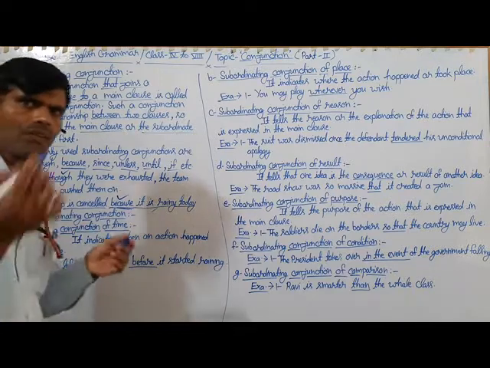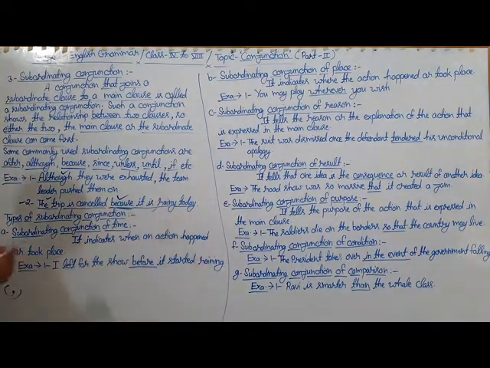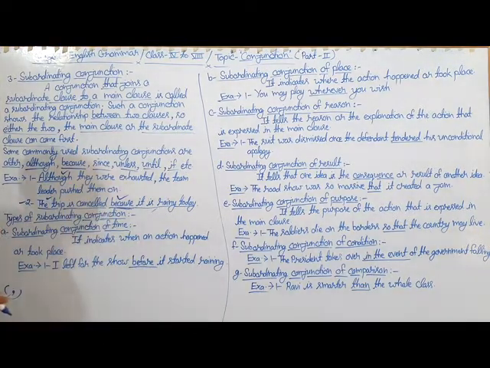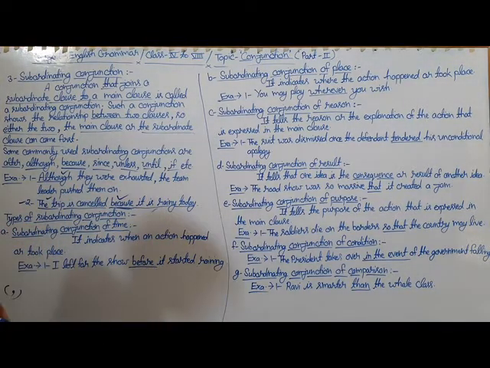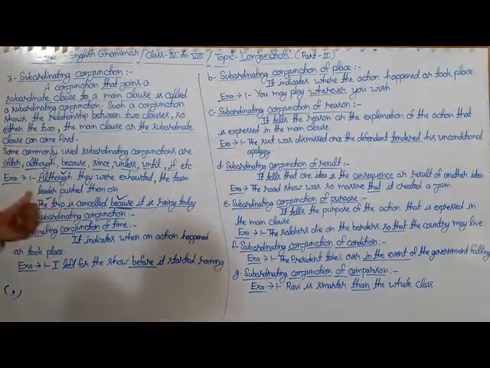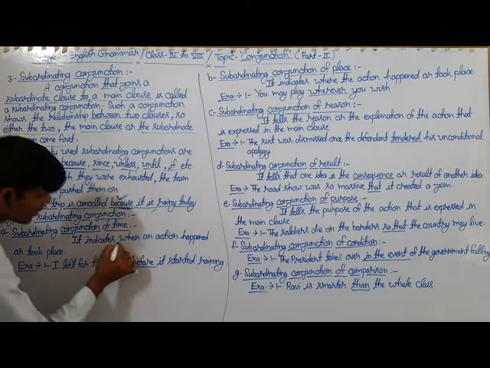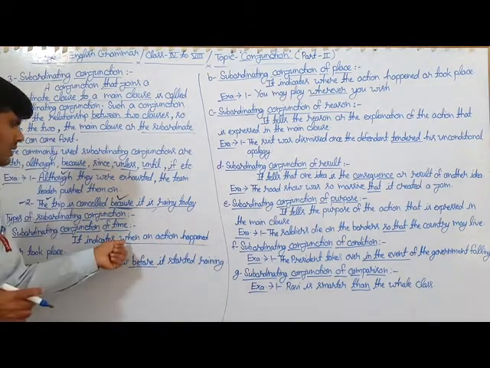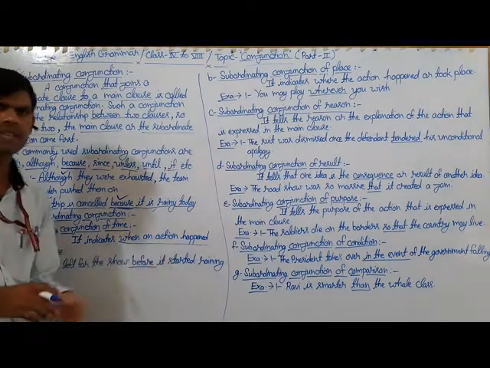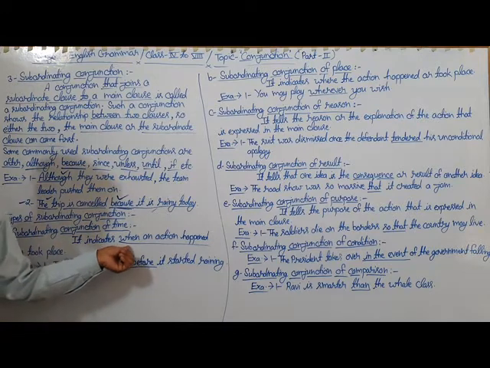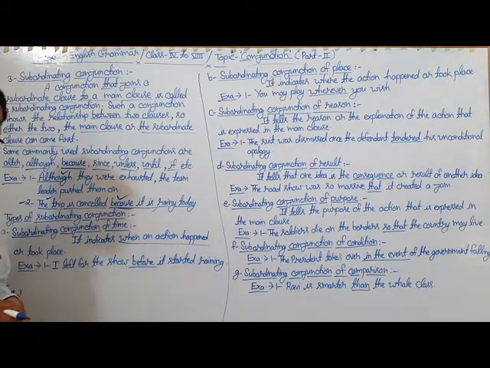It indicates when an action happened or took place. You have to consider the underlined words in the sentence: when an action happened.